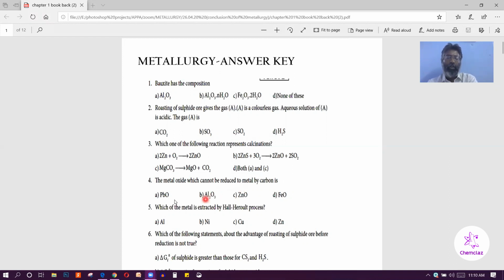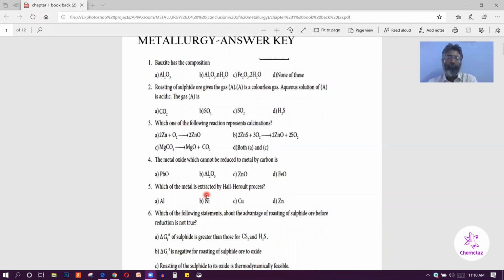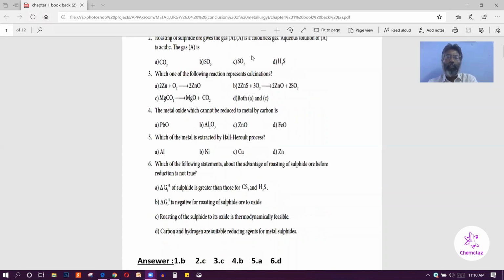B option. Because lead oxide can be reduced by carbon, zinc oxide can be reduced by carbon, and iron oxide can be reduced by carbon. So which one cannot be reduced by carbon? Aluminum oxide. The next one is the fourth question, the metal oxide which cannot be reduced by carbon.